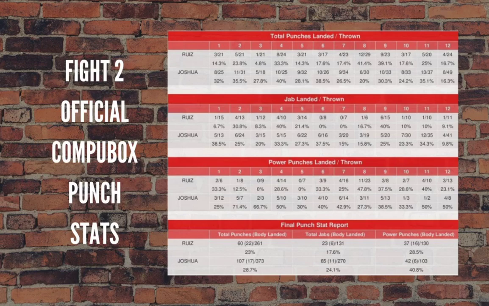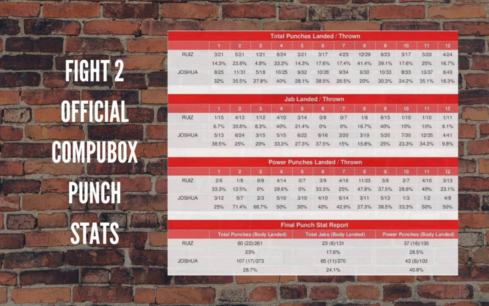But let's see here. Oh yeah, I also did the body and head thrown count for AJ and Ruiz in the second fight. I thought this would be kind of good instead of the percentage. Punches thrown to the body for Ruiz, he only threw 60, while he threw 223 to the head. For AJ, he threw 107 body punches and 230 headshots.